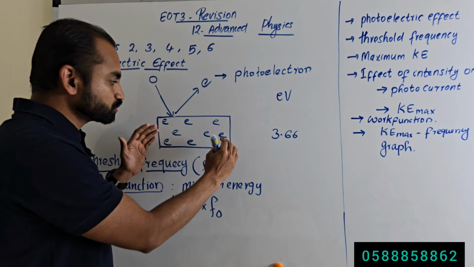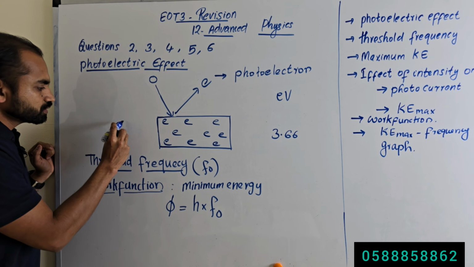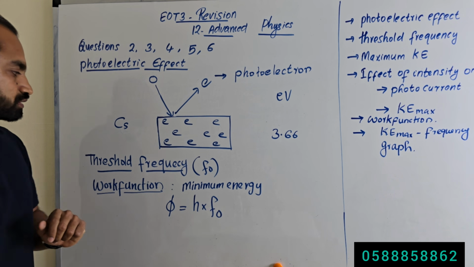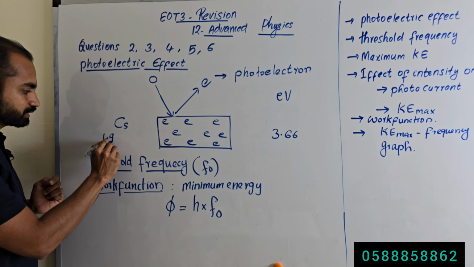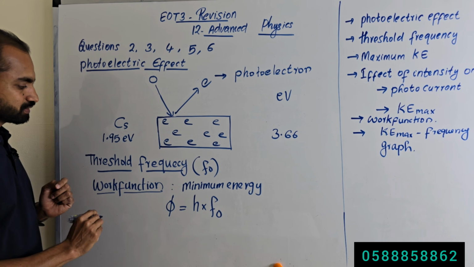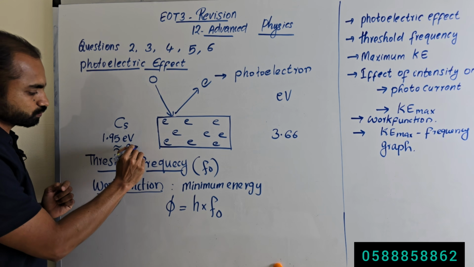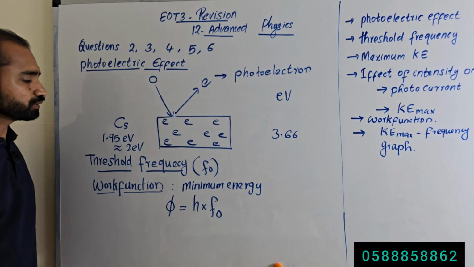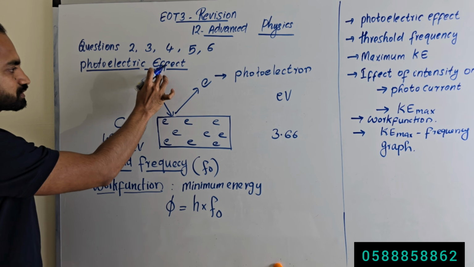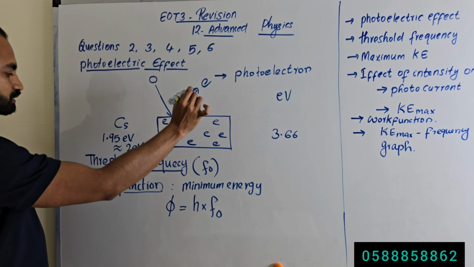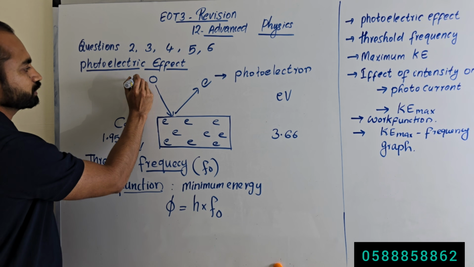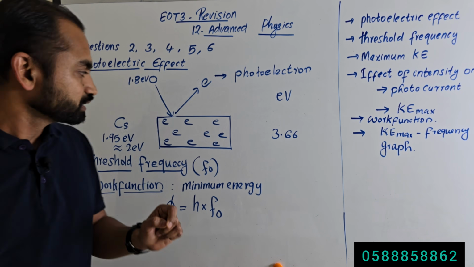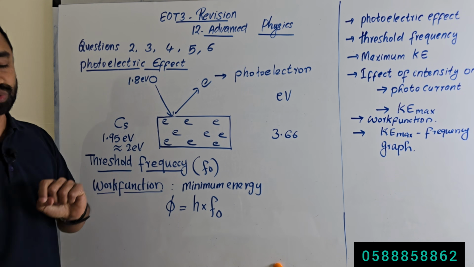Suppose this is a sheet of the metal cesium. What is its work function? The work function of cesium is 1.95 electron volt. Okay, let us imagine it is 2 electron volt. Then this incident photon has an energy of 1.8 electron volt only, and this photon is incident onto the metal surface.